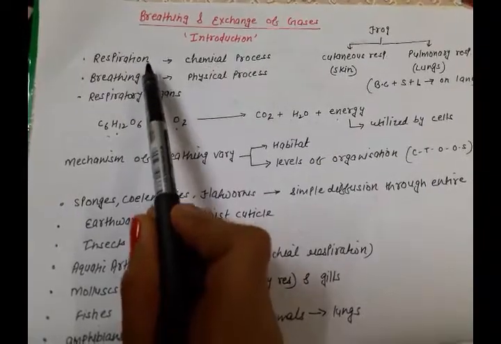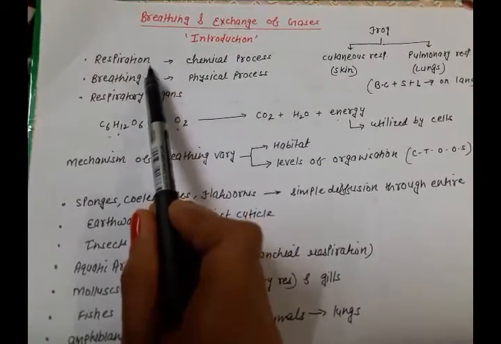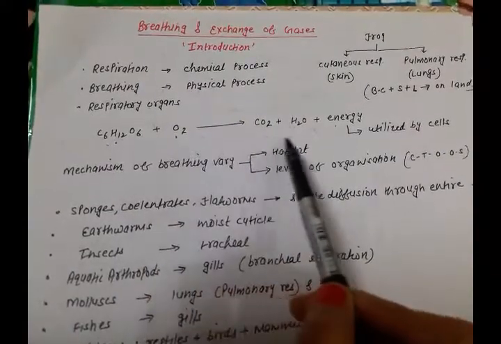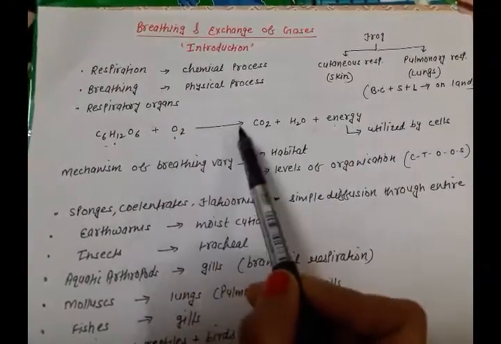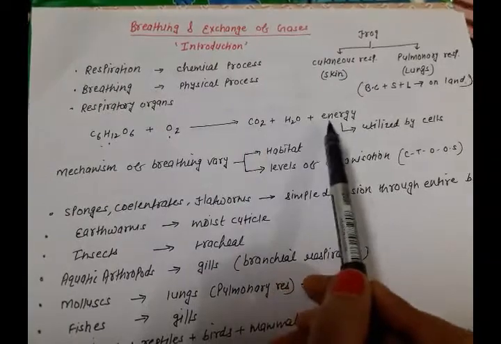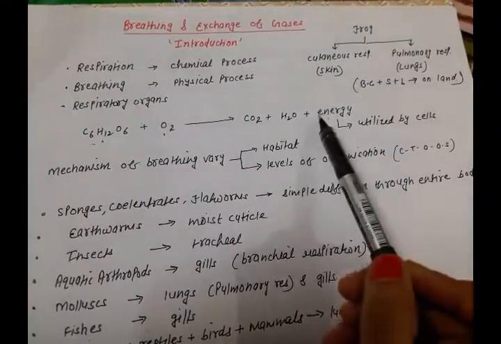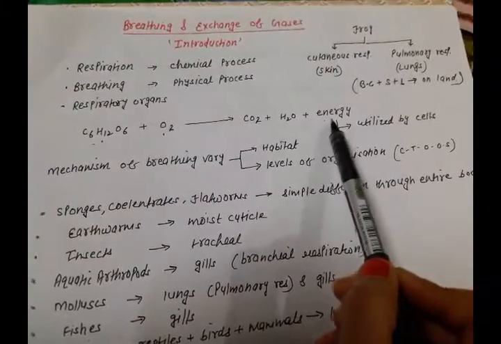And what is respiration? Respiration is this chemical process taking place inside the cells, releasing large amount of energy.